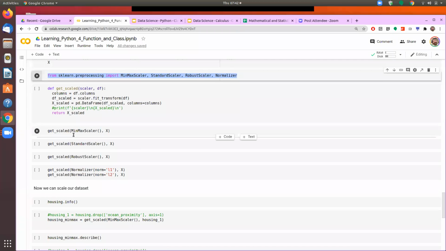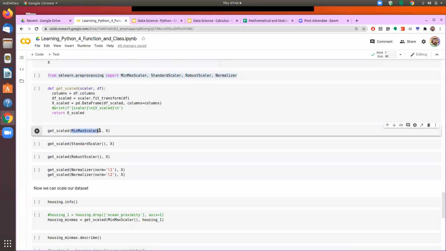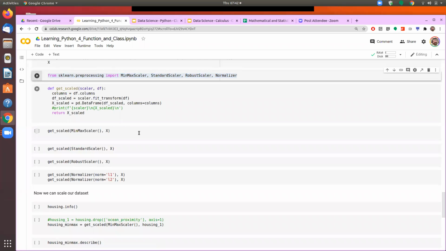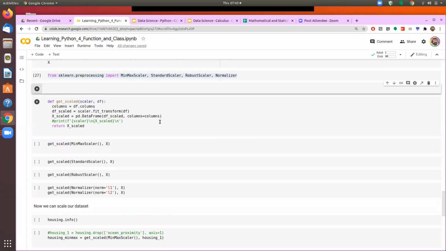So for example, here, we are first calling this particular class, MinMaxScaler. So we create an instance of that with the name scaler. Let me show you how it will work. Outside this function also we can operate it. I'll just add one piece of code. Let me give some other name. X is equal to